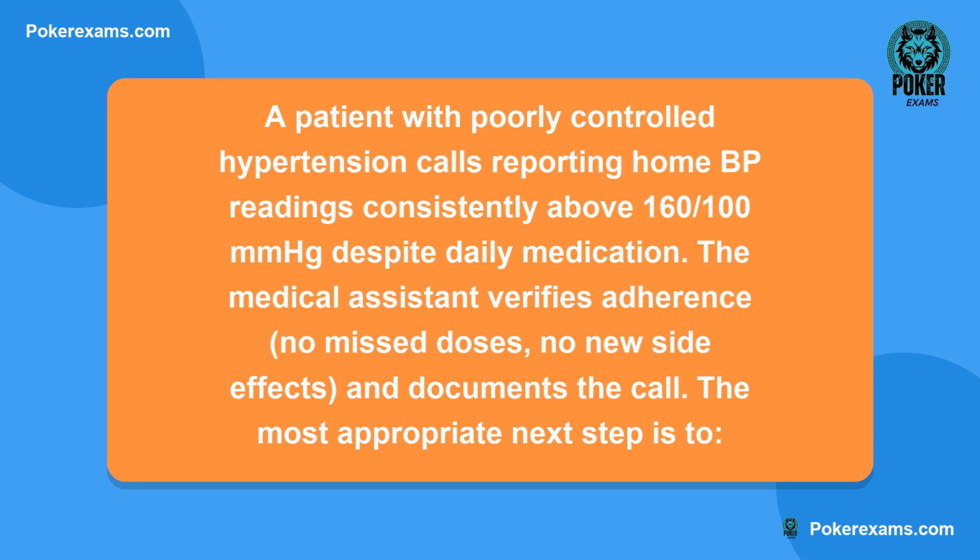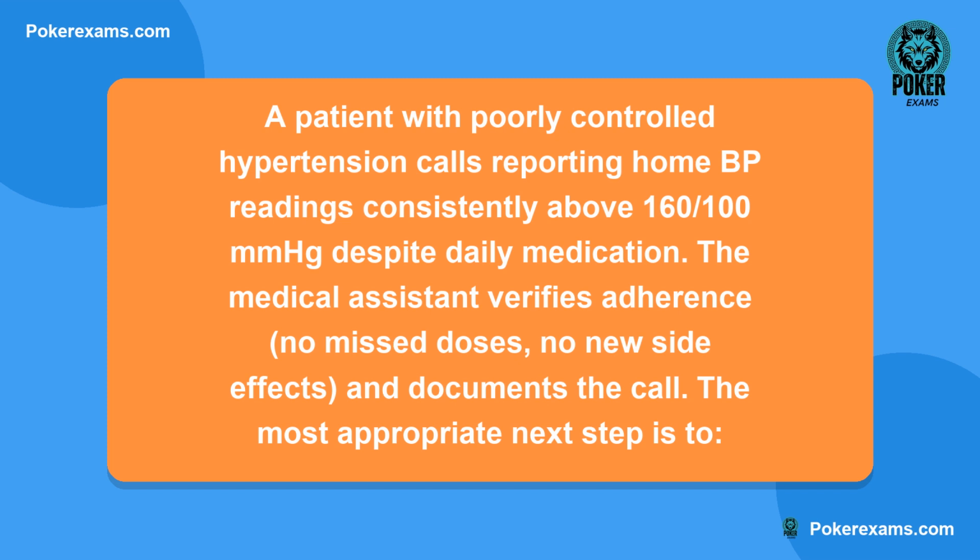Next question. A patient with poorly controlled hypertension calls reporting home BP readings consistently above 160/100 mmHg despite daily medication. The medical assistant verifies adherence, no missed doses, no new side effects, and documents the call.